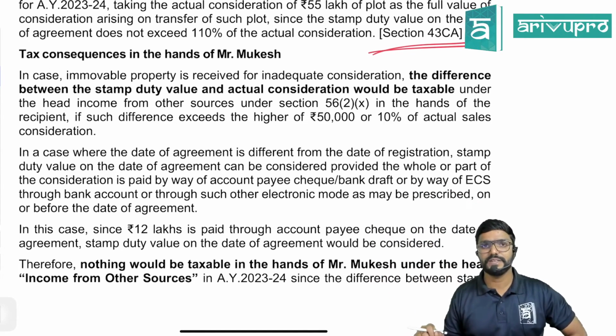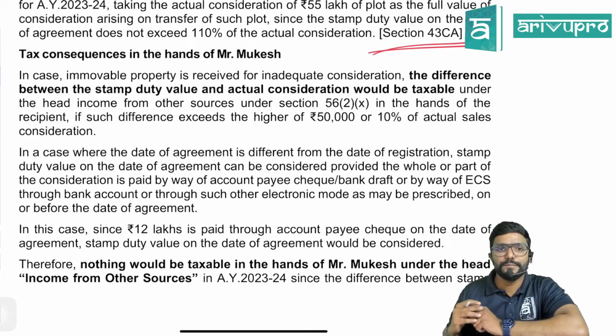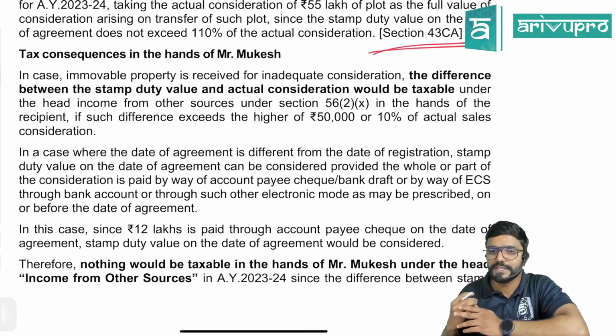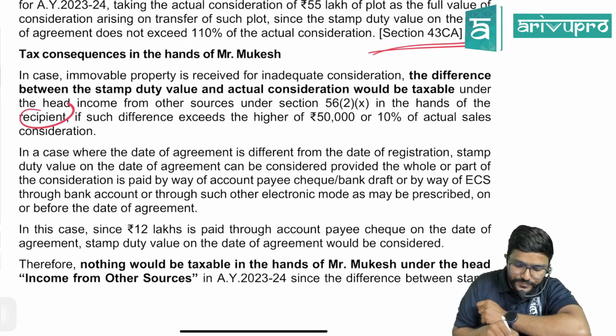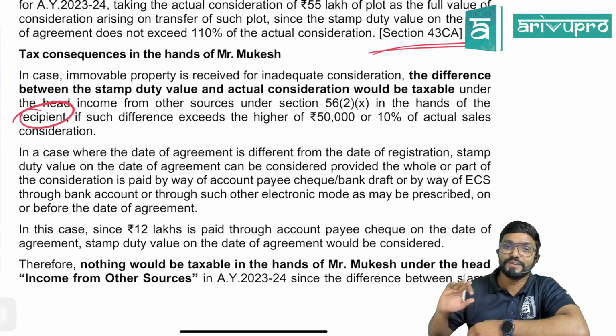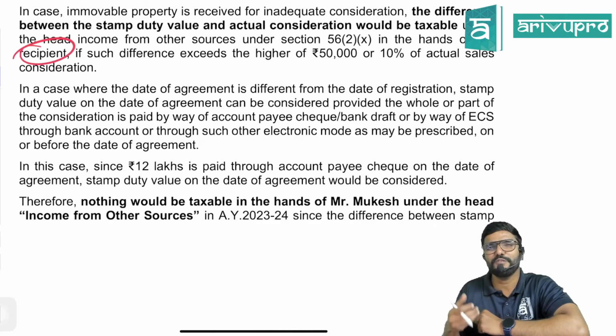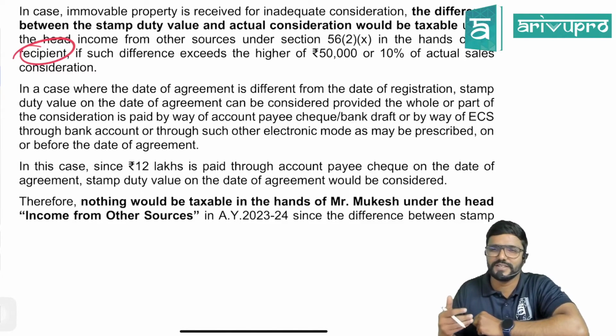Now, in the hands of Mukesh, will section 56(2)(x) get attracted? No, sir. In case immovable property is received for inadequate consideration, the difference between the stamp duty value and actual consideration would be taxable under the head income from other sources under section 56(2)(x) in the hands of the recipient, that is Mukesh here, the buyer, if such difference exceeds the higher of 50,000 or 10% of actual sale consideration. Actual sale consideration or purchase value is one and the same, guys. Don't get confused. From the purchaser's point of view, we call it purchase value.